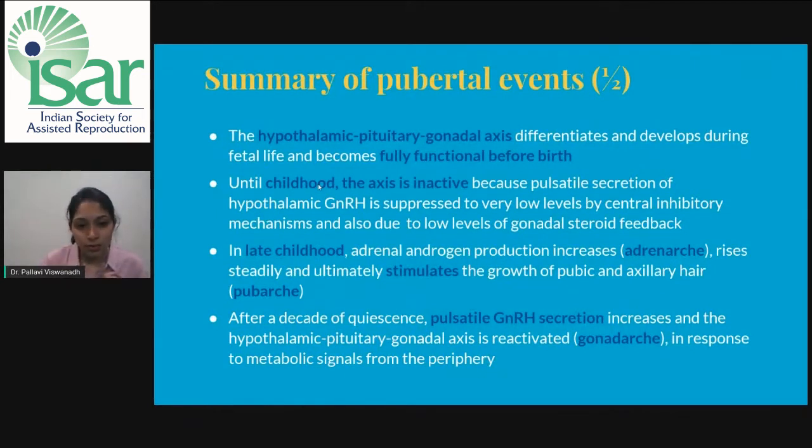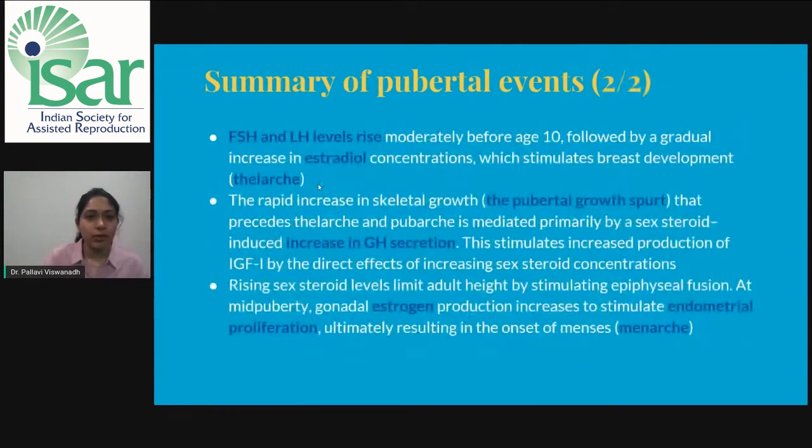After a decade of quiescence, the pulsatile GnRH secretion increases and the hypothalamic pituitary gonadal axis is reactivated. This is gonadarche, in response to the metabolic signals from the periphery. The FSH and LH levels rise moderately before 10 years of age, followed by a gradual increase in estradiol, which stimulates the breast development, that is thelarche.